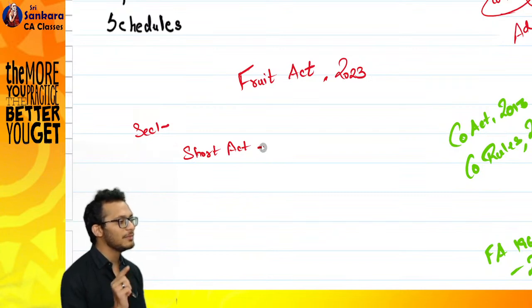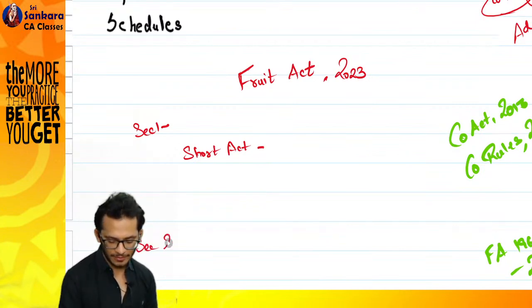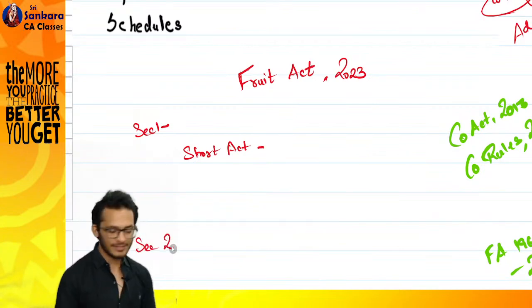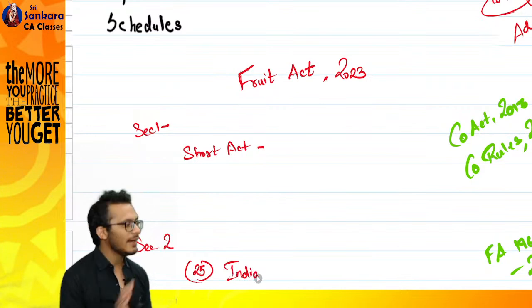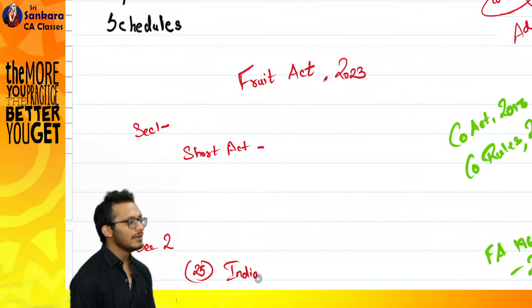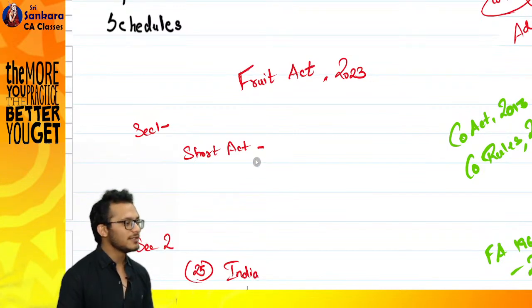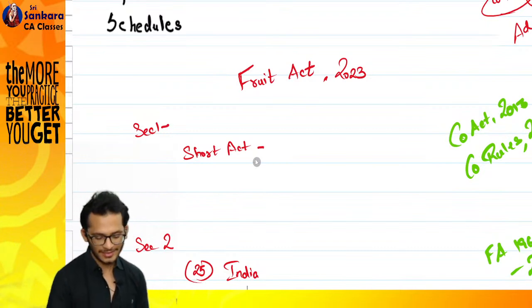The problem now is that because you have said it applies to whole of India, you need to now define India. You need to define what is India. So you go to section number 2. I'm leaving an open clause. Here I'm going to define what is India. I have yet to explain that to you. Keep it here. Next, commencement. You want to commence it from today's date.